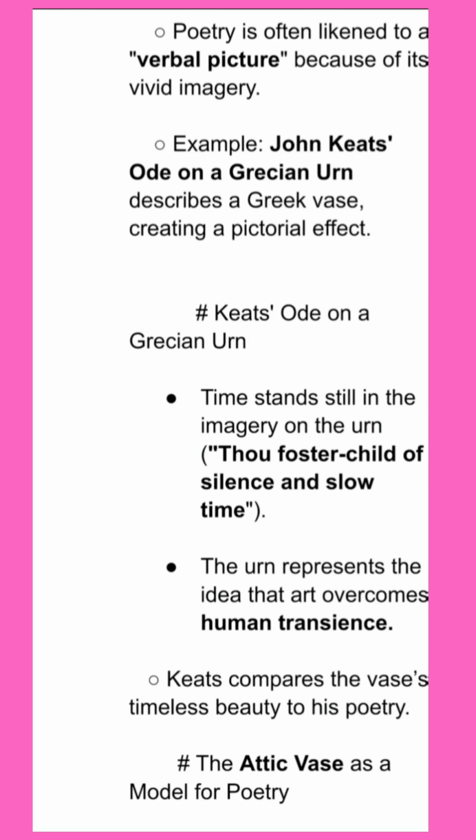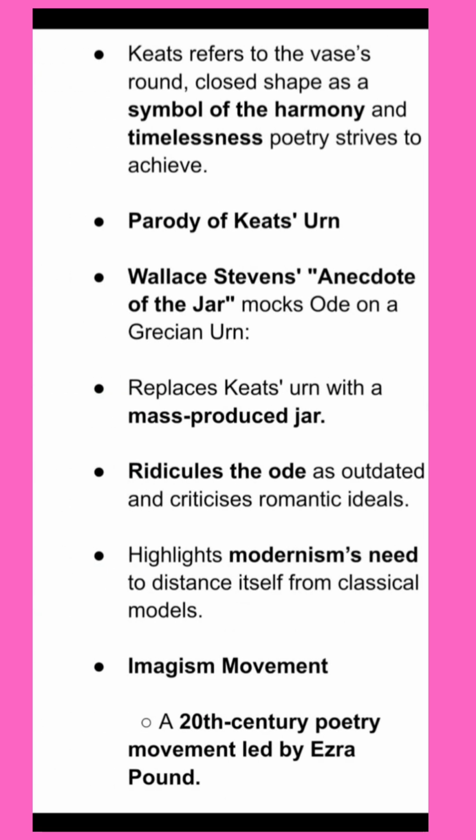Then the Attic vase as a model for poetry. Keats refers to the vase's round, closed shape as a symbol of the harmony and timelessness poetry strives to achieve.